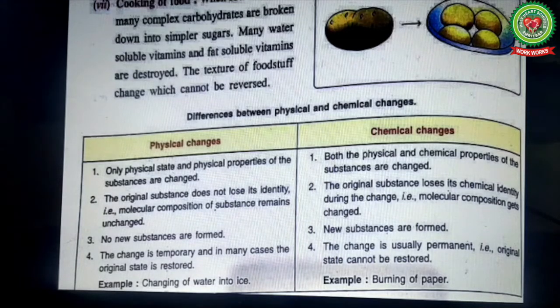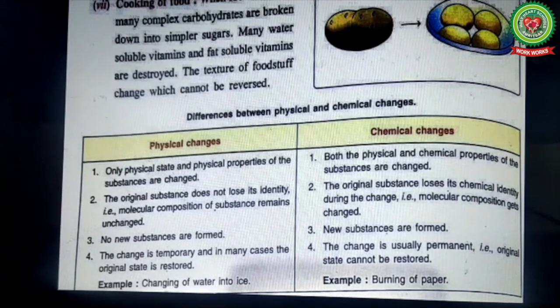No new substances are formed in physical changes, as in cutting of lemon, grinding of sugar, no new substance is formed. The sugar retains its property of sweetness. Whereas in chemical changes, new substances are formed. The change is temporary and in many cases the original state is restored. For example, folding of paper, it can be turned back into the same shape, so its original state can be restored. Like changing of water into ice, ice can be again changed to water.